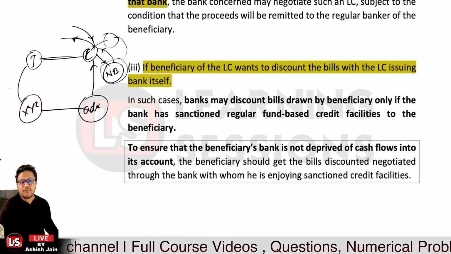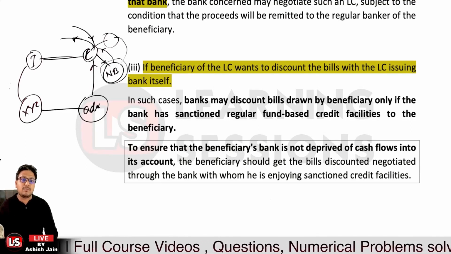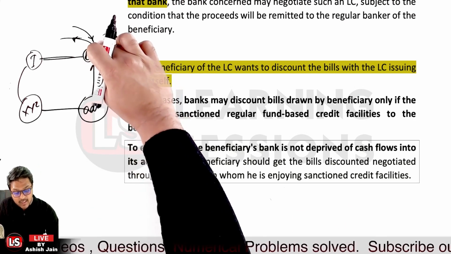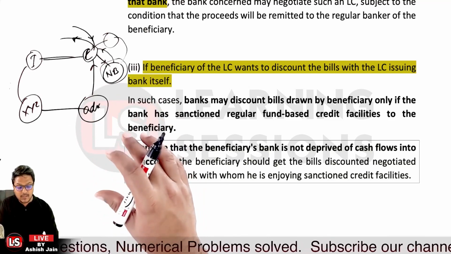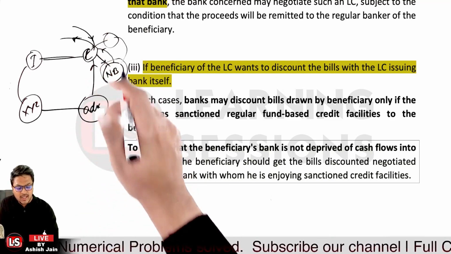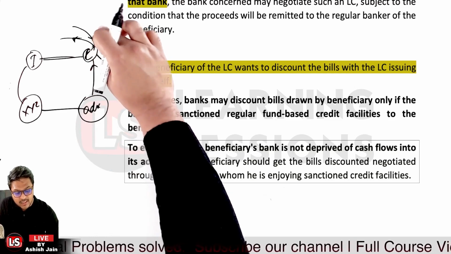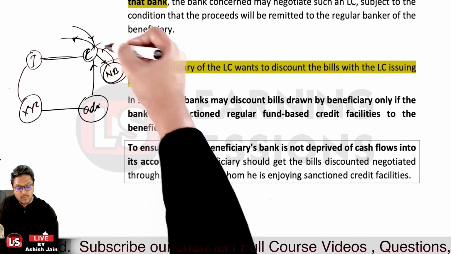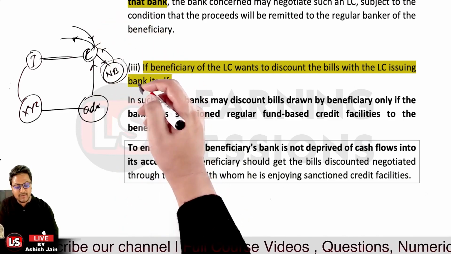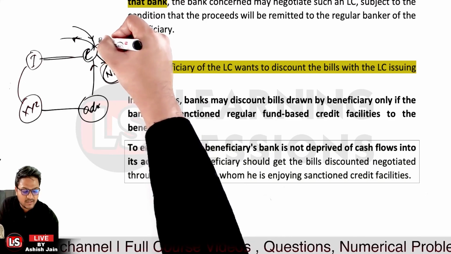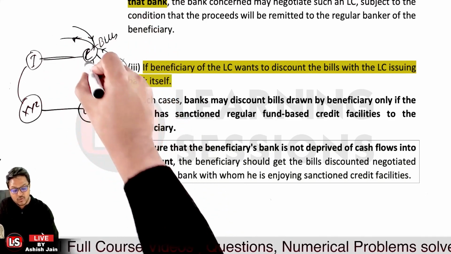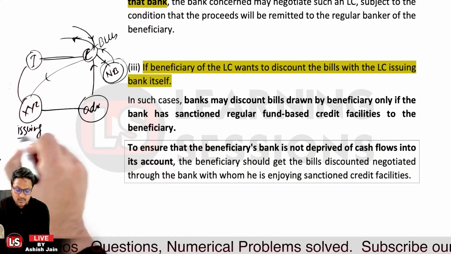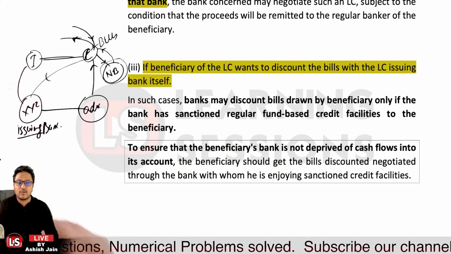It says if the beneficiary of the LC wants to discount the bills with the LC issuing bank itself. Let's take the case that the exporter has negotiated the export documents with the negotiating bank. Now the exporter is having the bills with it, and the exporter wants to discount these bills with the issuing bank over here. Now what would be the case?